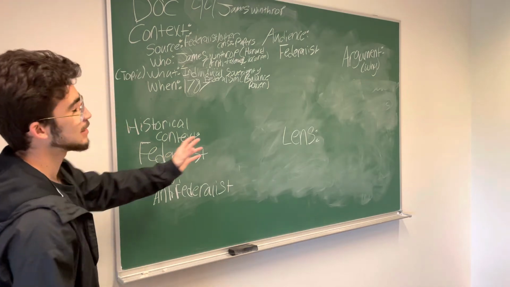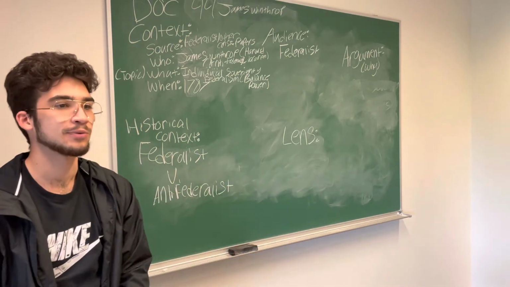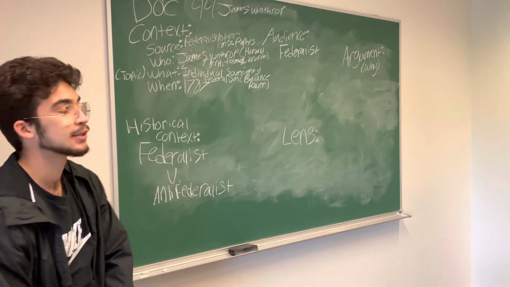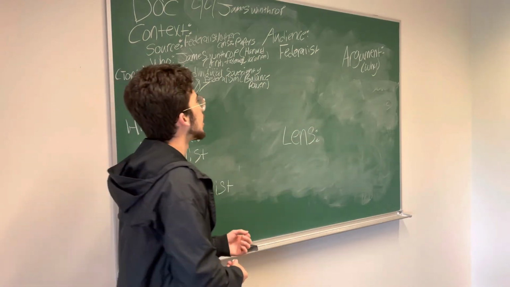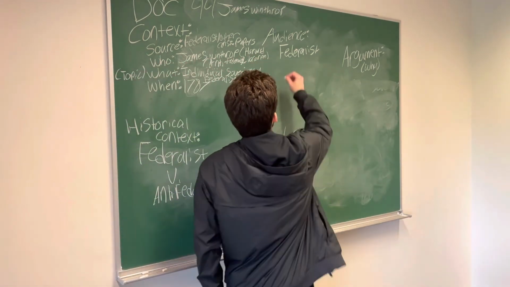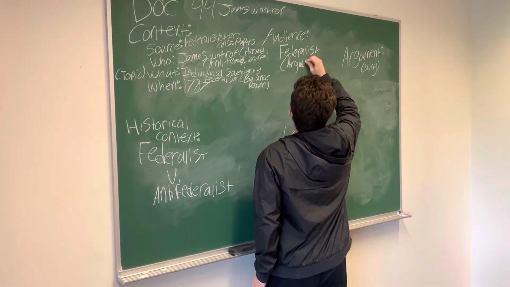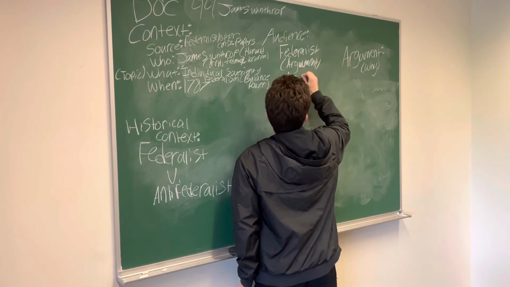Anti-Federalists are trying to say, hey, no, a central body of government is not good. We want rights, we want liberties, we want a Bill of Rights, we want all these different things. We don't want to go back to a monarchy. We want to go to freedom, right? So it's a discussion between the two. That's a good way to view it. So you can put arguments / discussion.